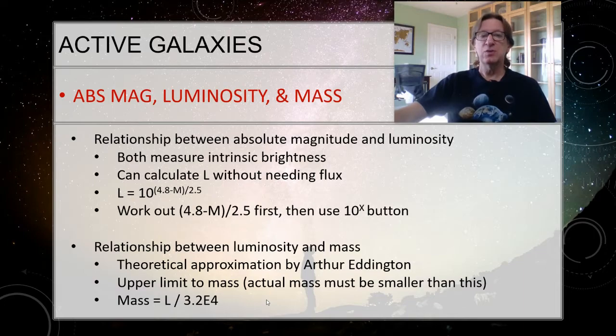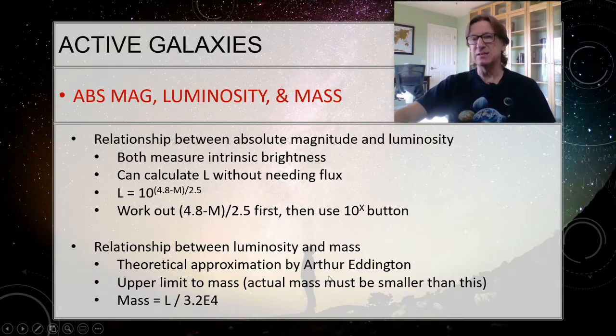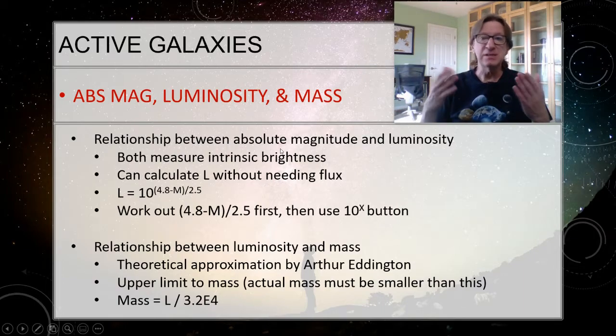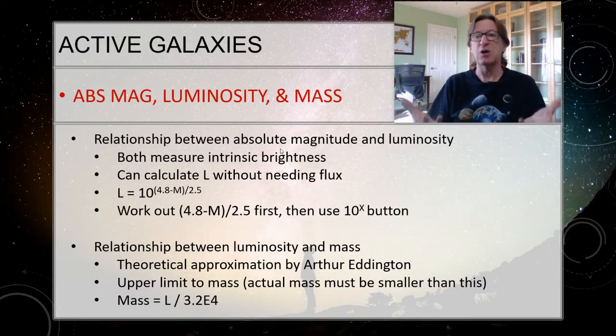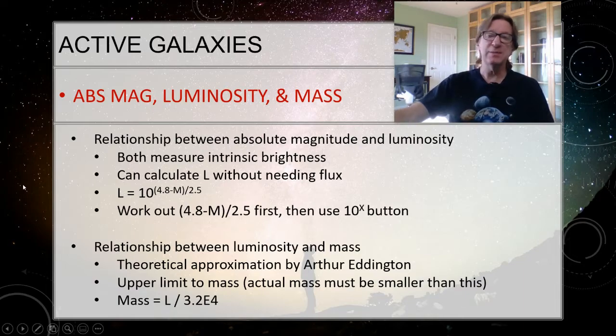All right, so one of the things that we can do is get a theoretical maximum mass, an upper limit to the mass, using what's called the Eddington mass. And so this is something that's going to be new. So you guys know that there's a relationship between absolute magnitude and luminosity. They're basically the same thing. They're both just measuring how bright, how much energy this thing is putting out. So if I know the absolute magnitude, then I should be able to get the luminosity directly. I shouldn't have to have the flux from Earth.